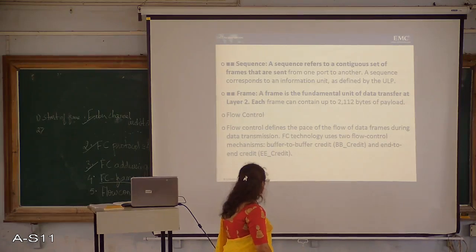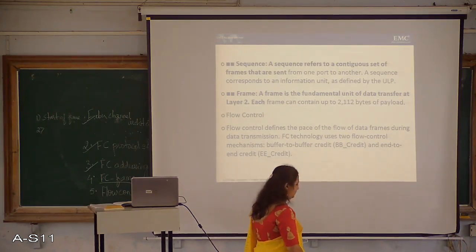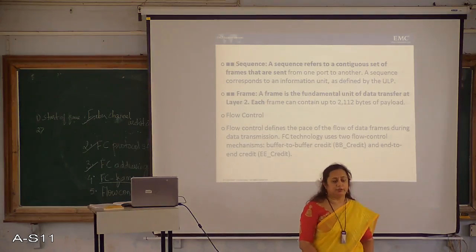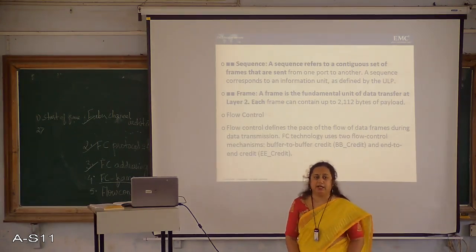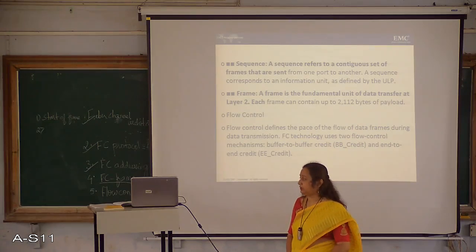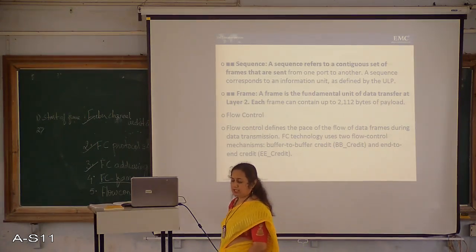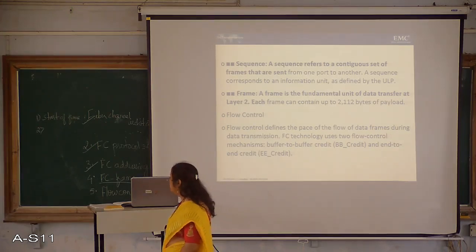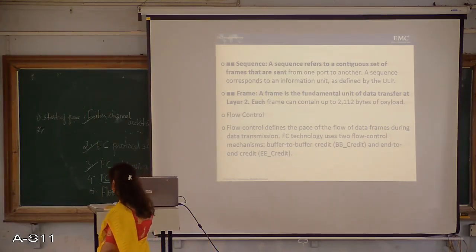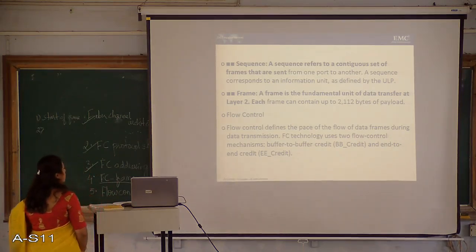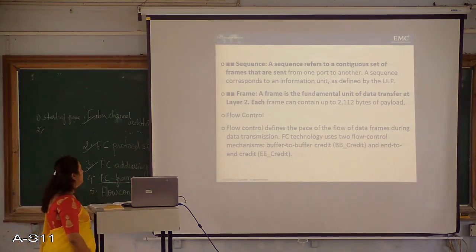So this completes the FC frame. What all is going to be present in an FC frame, what information is given to the sender and the receiver, and how the communication takes place between the sender and receiver in case of SAN, FC SAN. So let us now understand what we mean by flow control. Flow control defines the pace of the flow of data frames during data